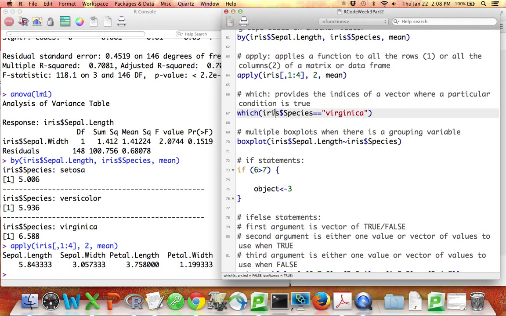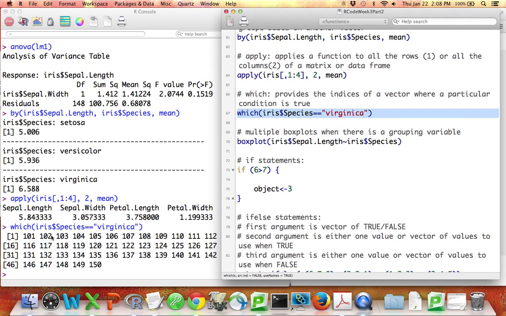The which command gives you back indices. So you know that iris$species is the vector of all the species in the iris data set, and iris$species == "virginica" is a vector of trues and falses corresponding to whether each of those species happens to be virginica. which(iris$species == "virginica") tells you the row numbers of the data points where the species is equal to virginica, which can be helpful if you'd like to do something to those particular rows.